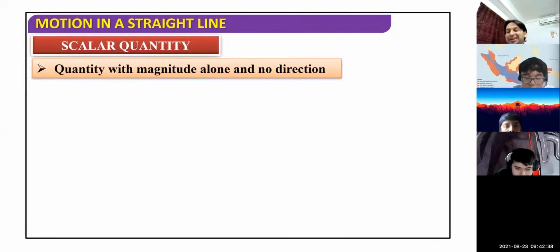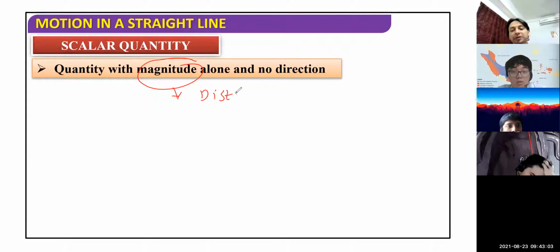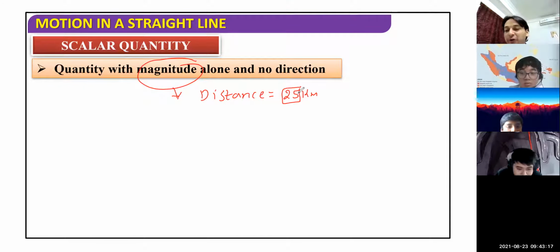With magnitude, means these are part of the physical quantity. We can measure, we can calculate. They have magnitude. You know, children, what do you mean by magnitude? Size. Related to their size, their dimensions, some measuring value. For example, if I write distance is equal to 25 kilometer, what is this 25? This 25 is the magnitude of distance, the size of distance, the numerical value of distance.